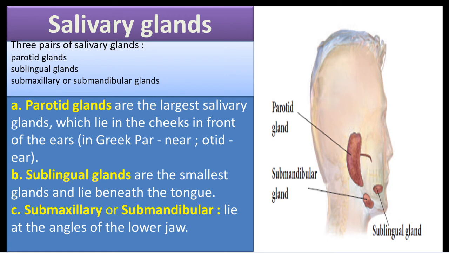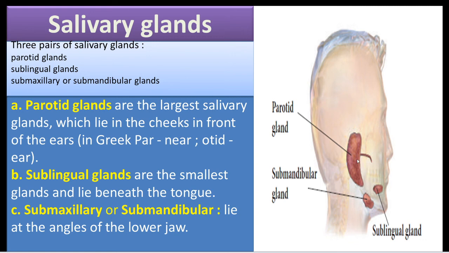Then the next one is salivary glands. There are 3 pairs of salivary glands present in the mouth cavity. They are the parotid glands, sublingual glands, and submaxillary or submandibular glands. The parotid glands are the largest salivary glands, which lie in the cheek in front of the ears.